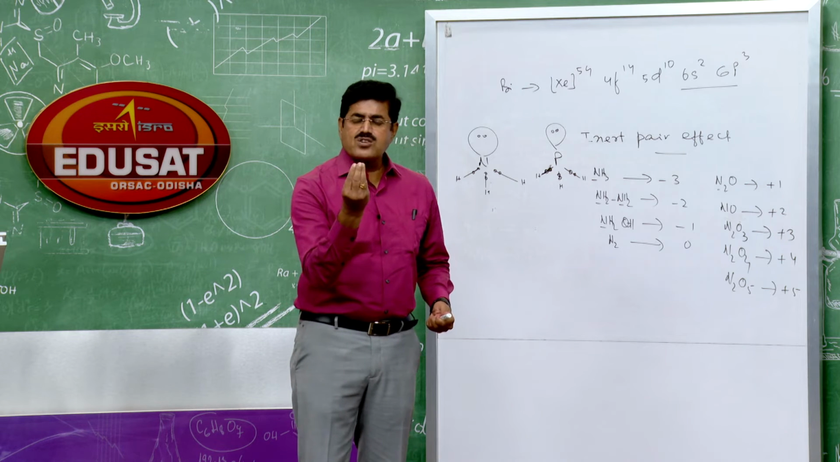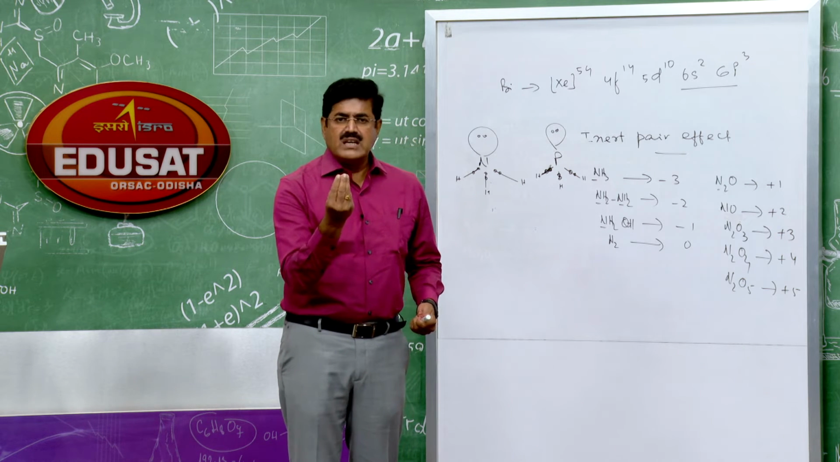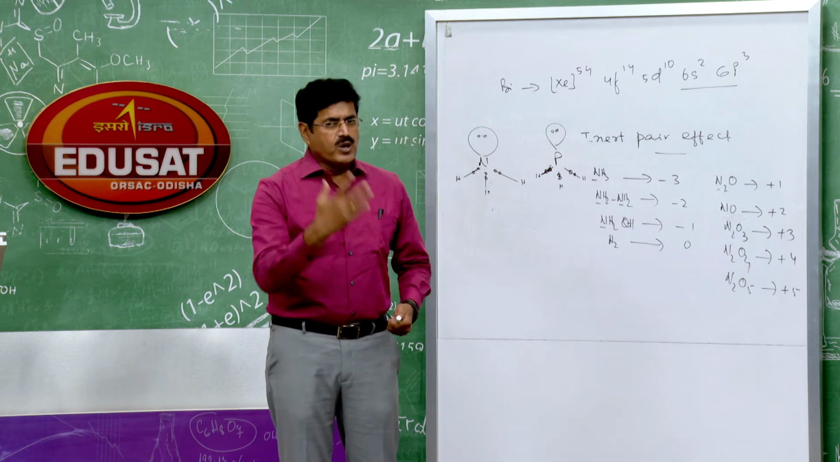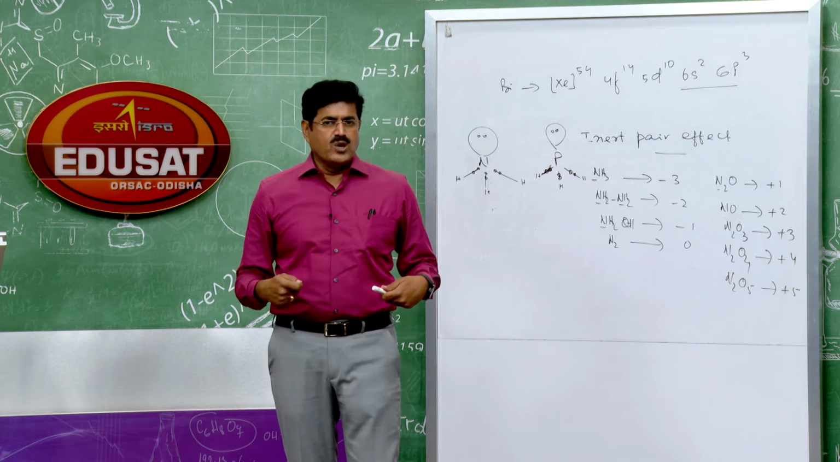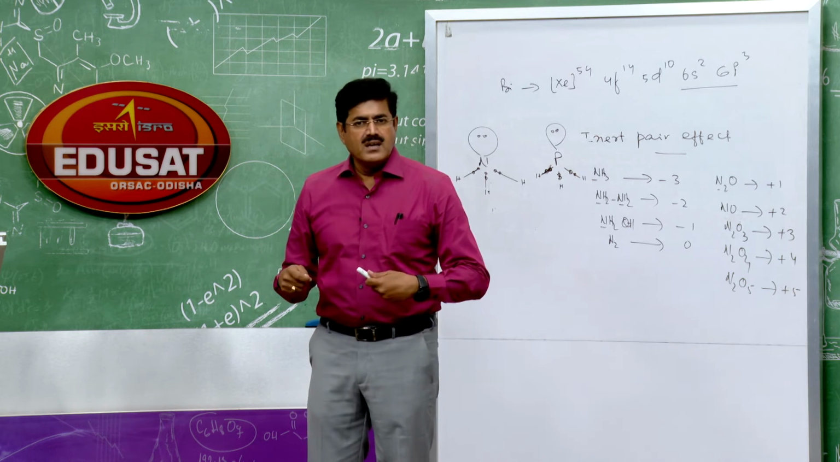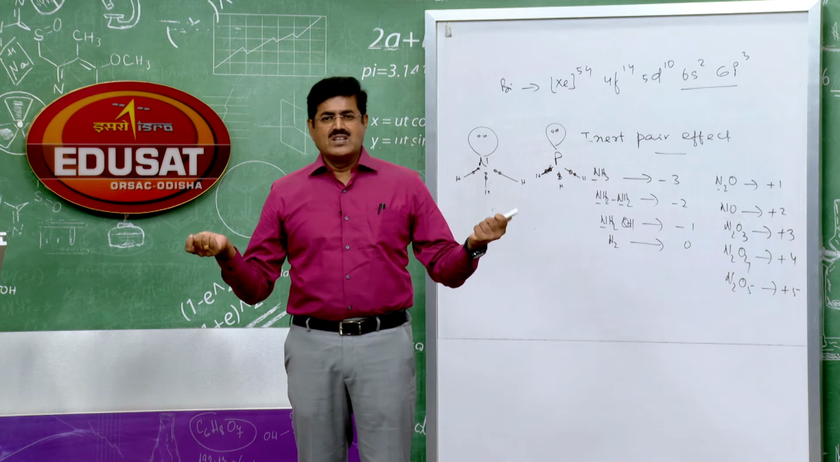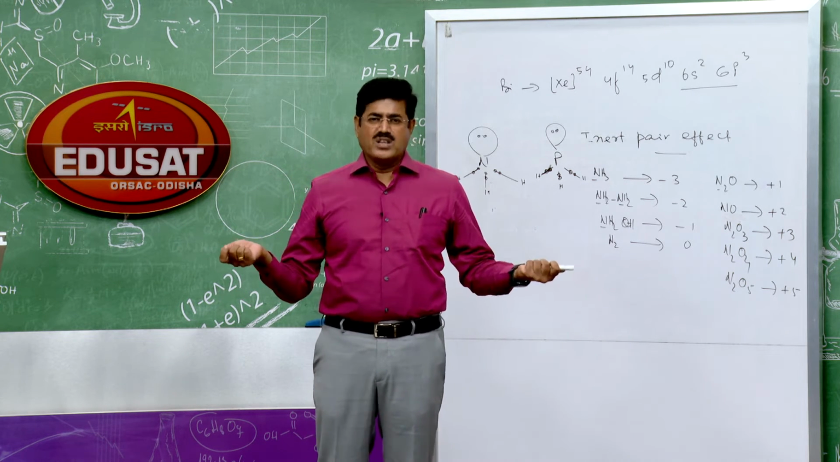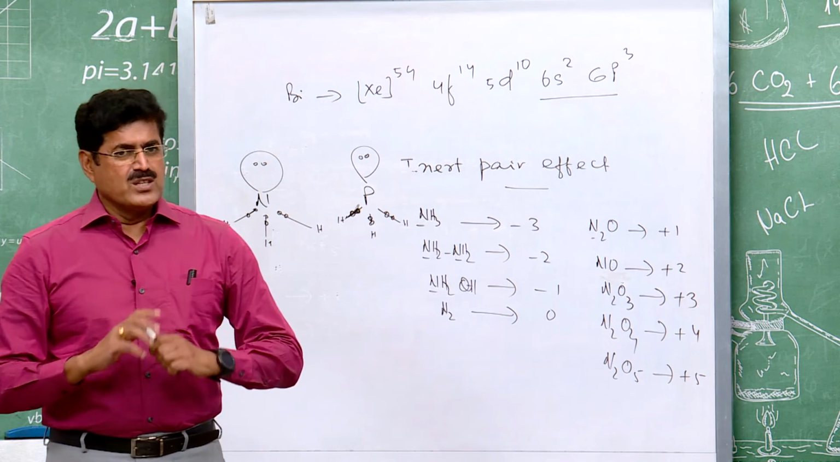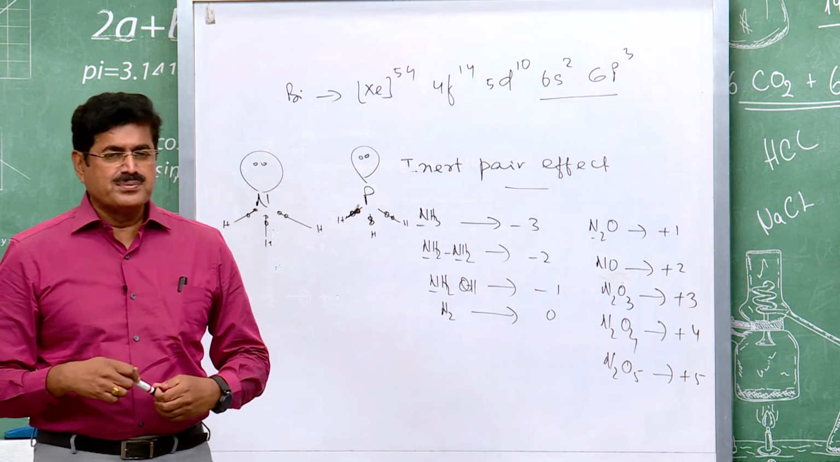So if the electron pair is easily available, then it is more basic. Yes, on the nitrogen atom the lone pair is easily available. Hence it is more basic than phosphine, whereas phosphorus being larger in size, the electron pair is not easily available. Okay, so basic character also decreases down the group.